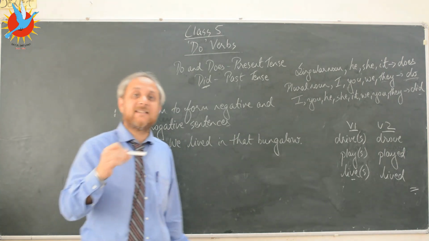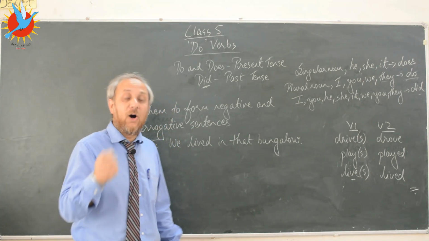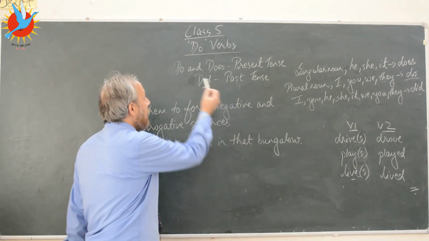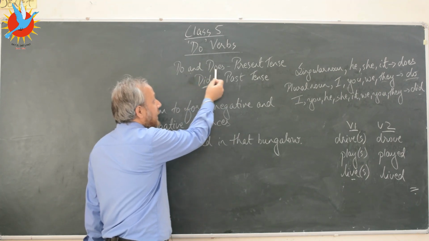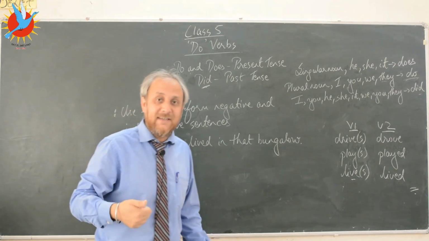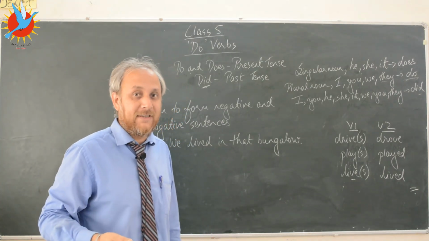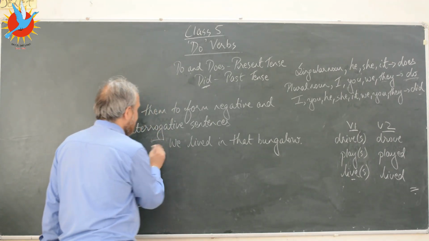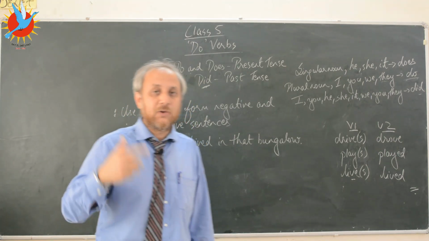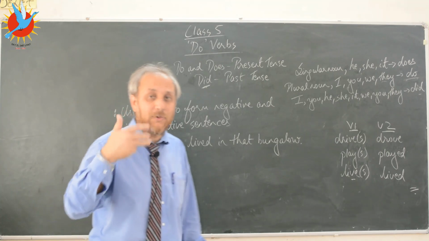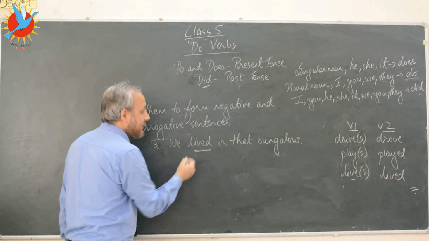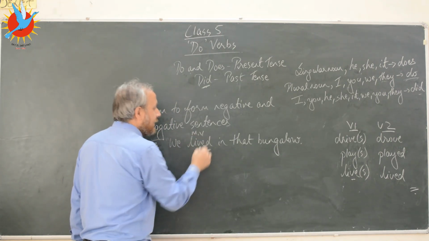Now I've already explained to you how we can use do, does, and did as main verbs, and we also explained how we can use do and does as auxiliary verbs or helping verbs to form negative sentences and interrogative or question sentences. Now let's look at the third sentence here. We lived in that bungalow. I have told you to follow steps. The first thing is to identify the verb. Lived is the verb, and here it has been used as the main verb.